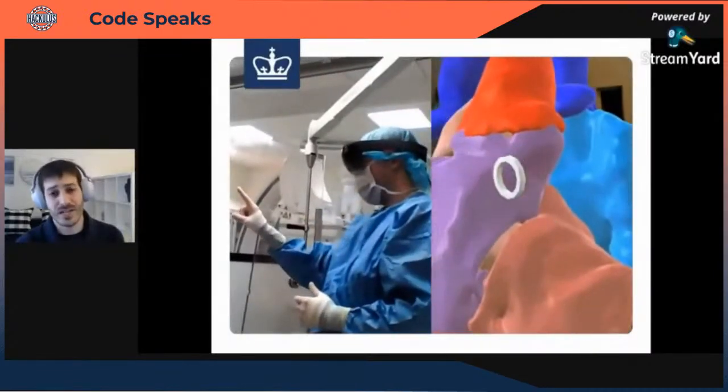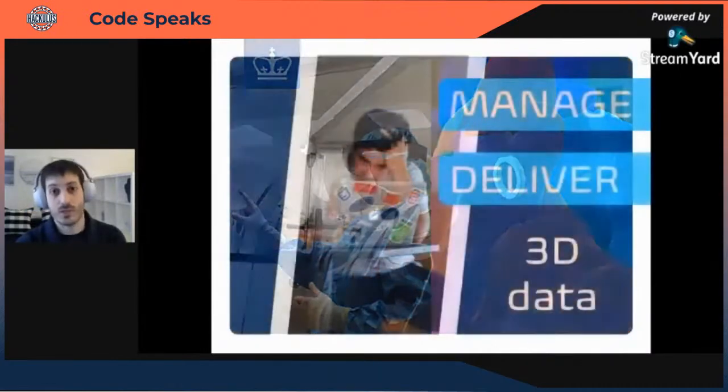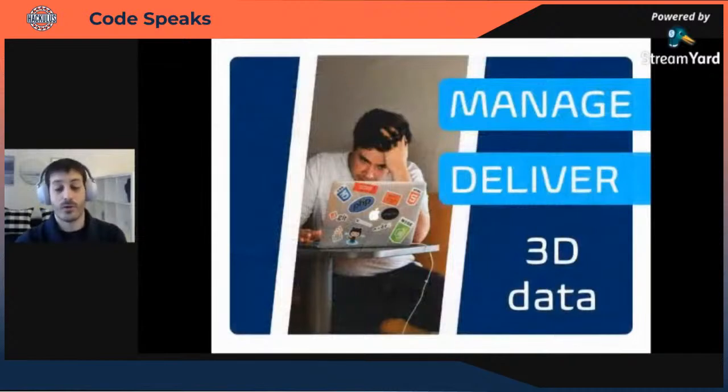But in order to achieve that, I had to do something I really, really hate. And that's waking up really early in the morning. I had to take 2D scans, convert them to 3D models, rebuild the application, and deploy it to these smart glasses for the physician to wear. And that process was so frustrating. It took so much time. And as a developer, I only wanted to do two things. I wanted to manage 3D assets and deliver them to an AR device.